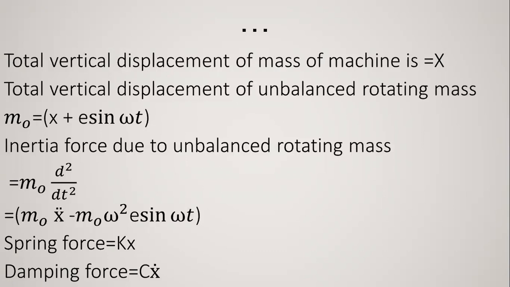So here the vertical displacement of the mass of the machine is x, and the total vertical displacement of the unbalanced rotating mass is x plus e sin omega t, right. So the derivative of m0 d square x by dt square gives the inertia force m0 x double dot minus m0 omega square e sin omega t. This inertia force is only for the unbalanced rotating mass. The spring force generated is kx, and the damping force generated is c x dot.